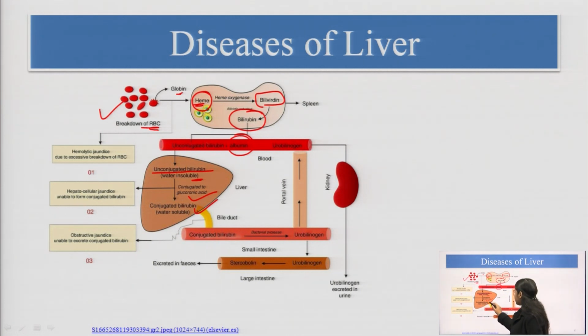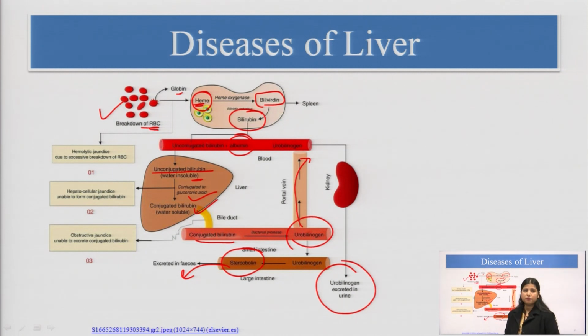Now, this conjugated bilirubin will come from the bloodstream into the intestine, and in the intestine the conjugated bilirubin is turned into urobilinogen. That urobilinogen in the large intestine is again converted into stercobilin. That stercobilin gives color to the feces, and some part of the urobilinogen is also transferred to the kidney, that is coming in the urine.